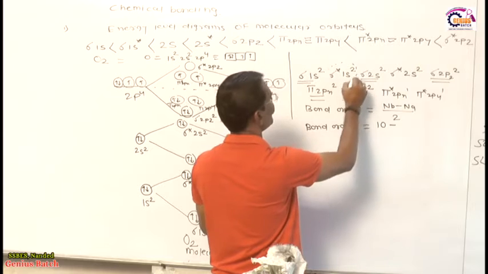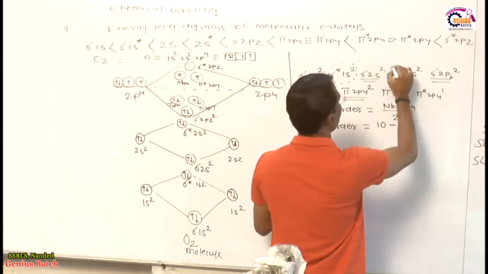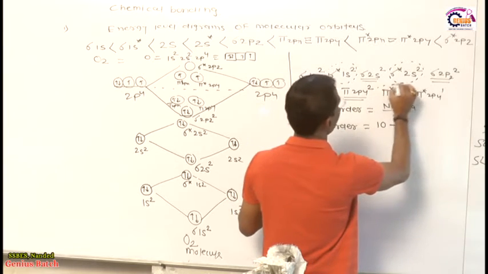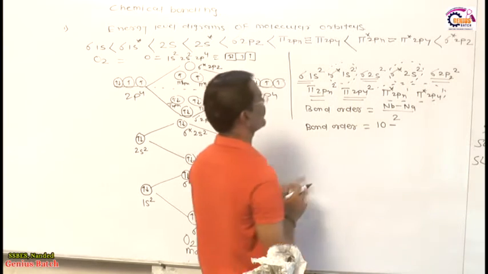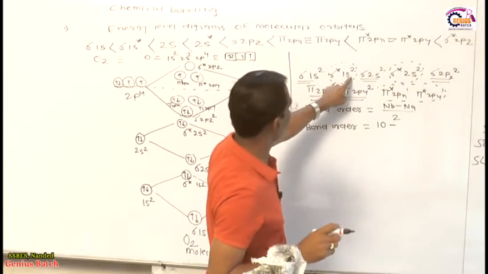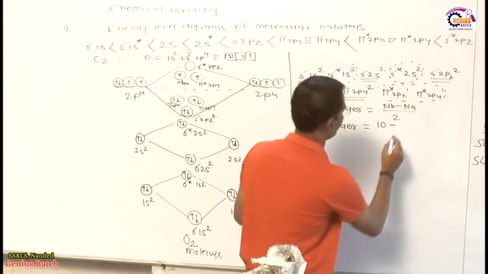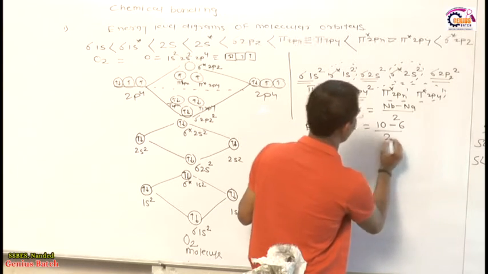This is the anti-bonding molecular orbital, of course. Then finally these two are the anti-bonding molecular orbitals. Yes or no? Yes. So in anti-bonding, 2 electrons plus 2 electrons plus 1 plus 1, it means a total of 6 electrons. 10 minus 6, finally divided by 2.